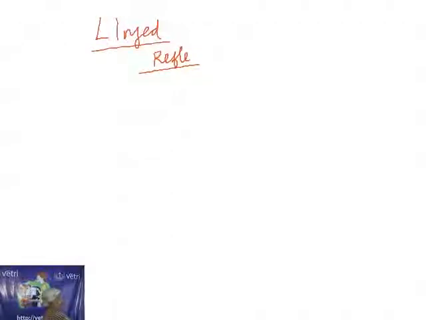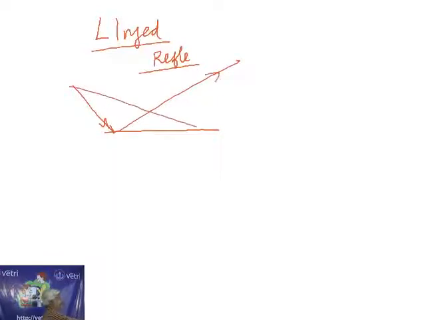So another method is called Lloyd's single mirror method. In Lloyd's single mirror method, we have to keep many considerations in mind. Here we produce the coherent sources by reflection. Since there is a mirror, the incident light rays get reflected.